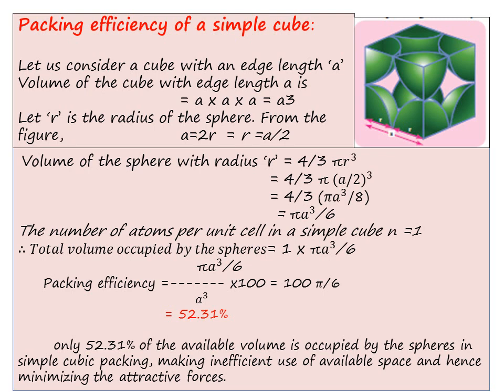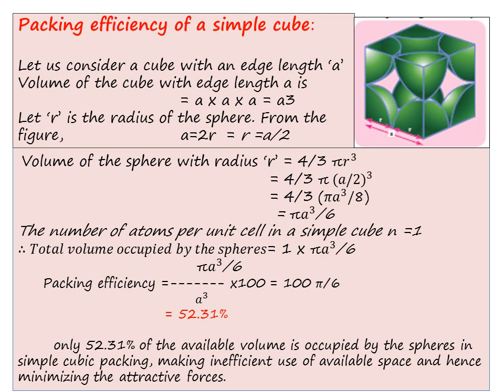You know that a will be equal to 2R, therefore R will be equal to a by 2. And we know the volume of the sphere with radius R will be equal to 4 by 3 pi R cube. In the place of R, we are going to substitute a by 2. So 4 by 3 pi (a by 2) the whole cube will become pi a cube by 8. If you simplify, you get pi a cube by 6.